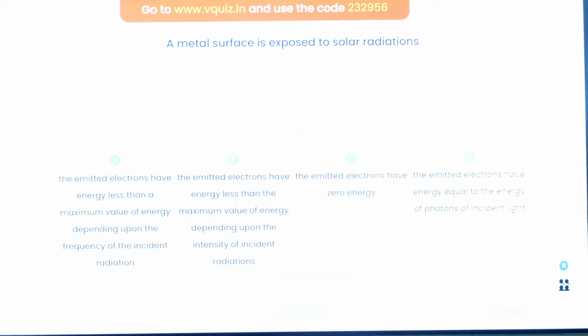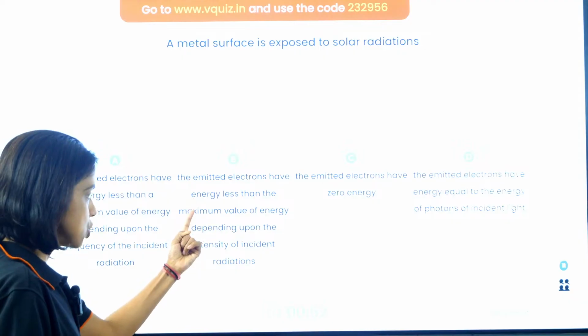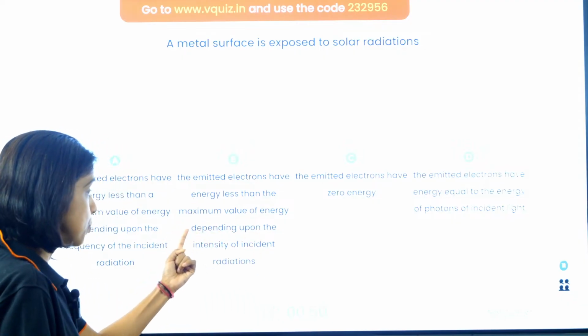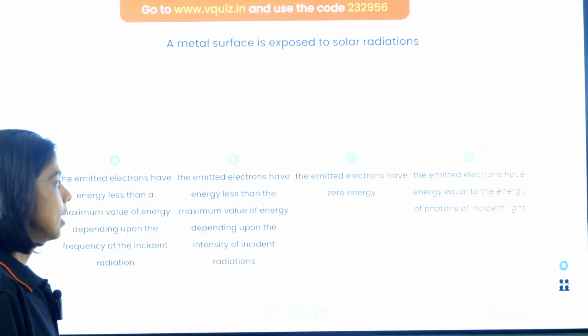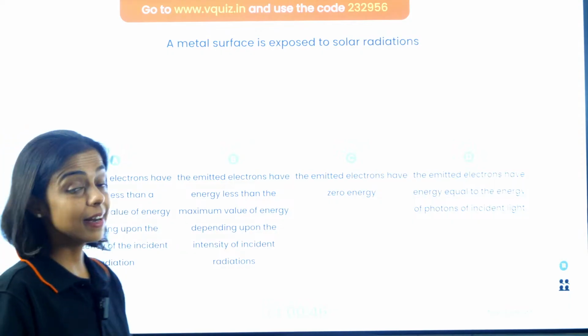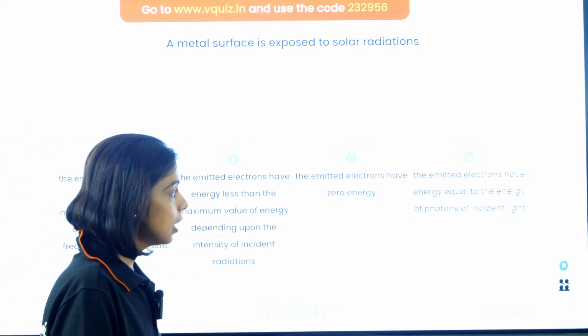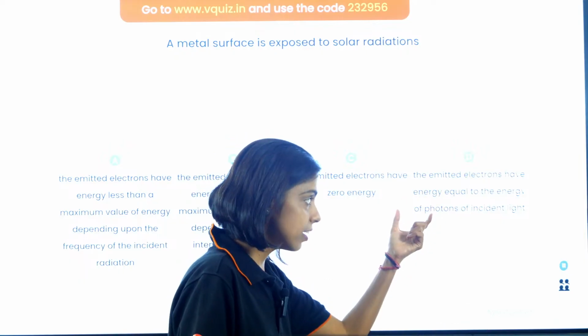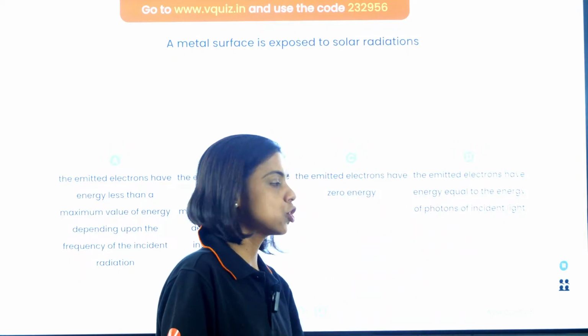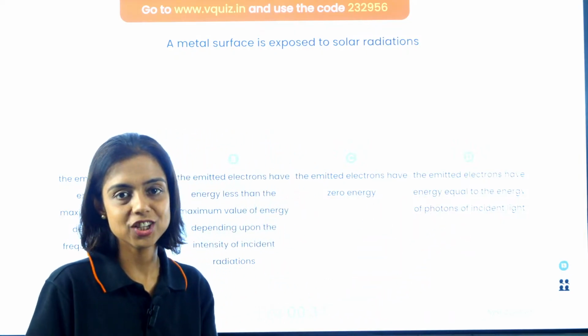A metal surface is exposed to solar radiation. The emitted electrons have energy less than the maximum value of energy depending upon the frequency of radiation. The emitted electrons have energy less than the maximum value of energy depending upon the intensity of incident radiation. The emitted electrons have zero energy. The emitted electrons have energy equal to the energy of photons of the incident radiation.